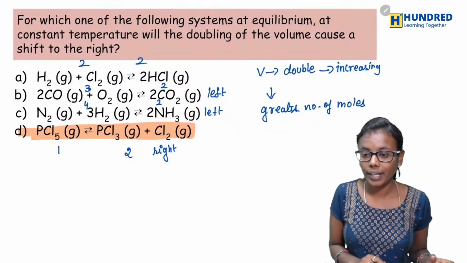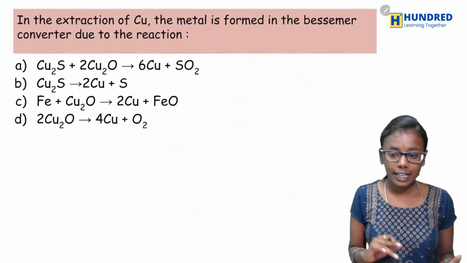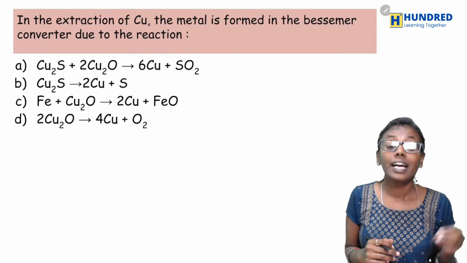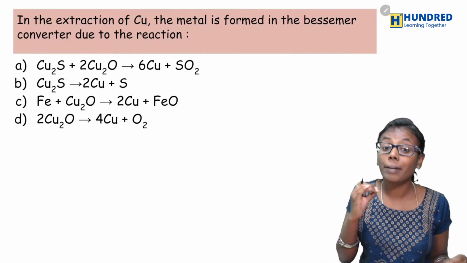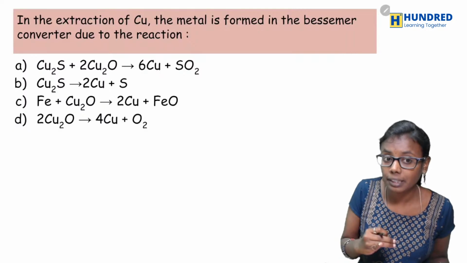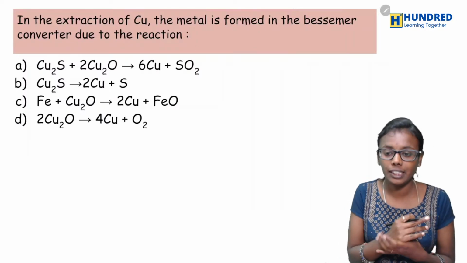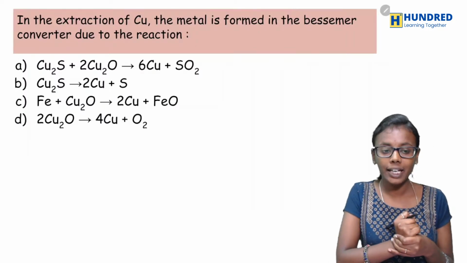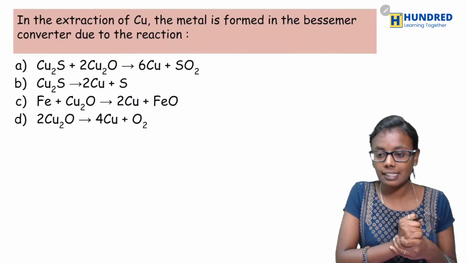Yes? Okay. And the next question is, in the extraction of copper, the metal is formed in the Bessemer converter due to the reaction S. Okay, so what would be the answer?